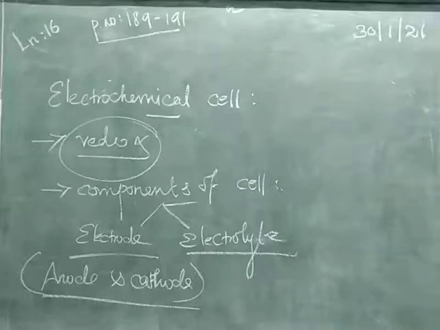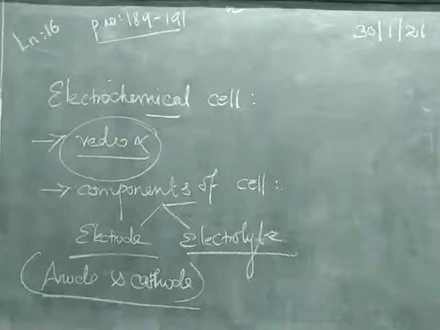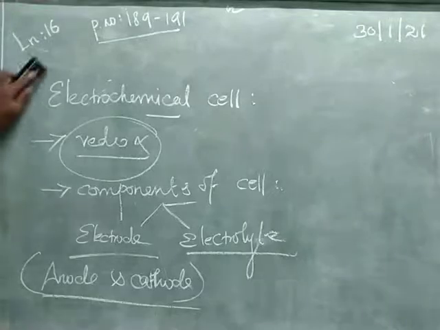Either ionic form or molten form, which is ready to conduct electricity. That is acting as electrolyte. So in an electrochemical cell, the components contain two major parts: electrode and electrolyte. Electrode is made up of metal or non-metal. Electrolyte is in solution form or molten form, which is ready to conduct electricity. Next one, cell reactions.